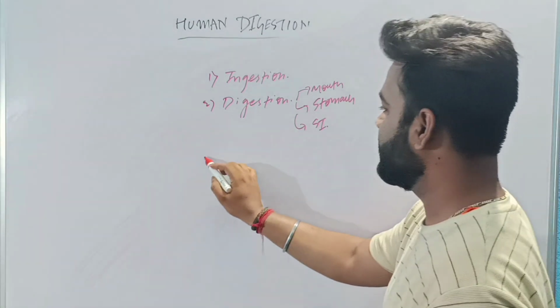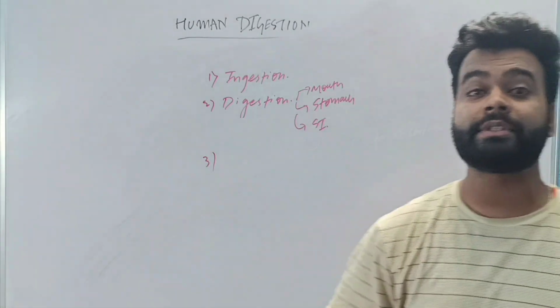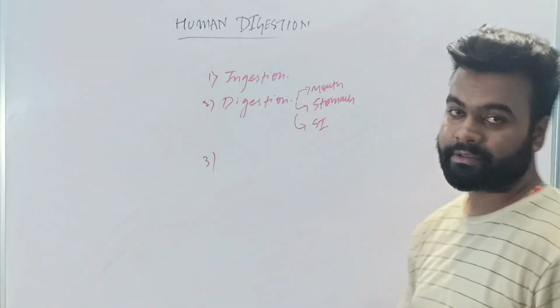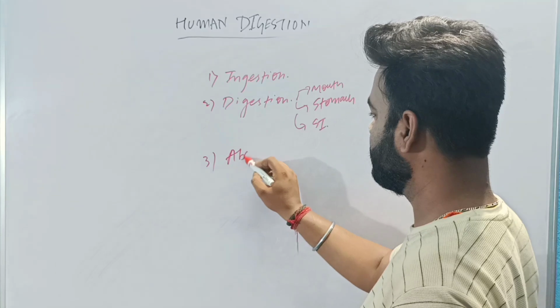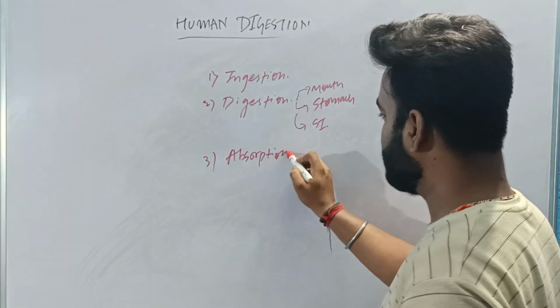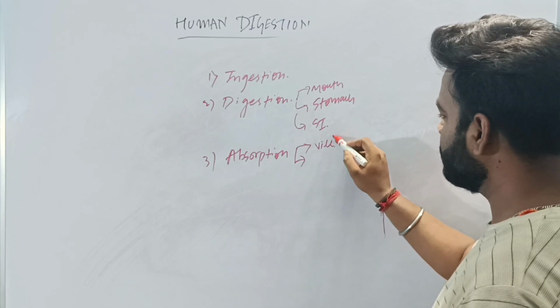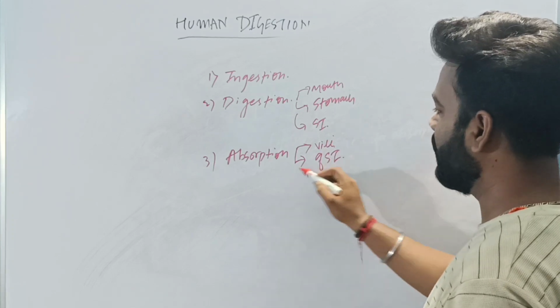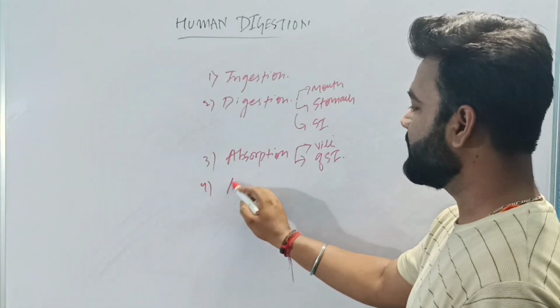So once the digestion is completed, after that will come ingestion, digestion, and then what is the next? Next is absorption. Absorption, here you have to mention about villi of small intestine. How does it absorb, right? I explained you already. Number 4th step is assimilation.